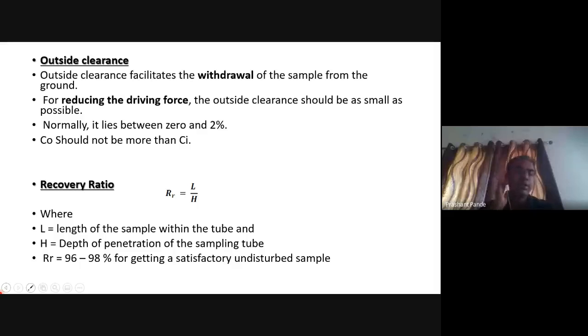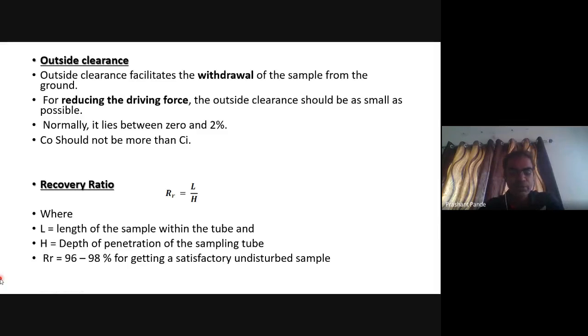Then outside clearance. It facilitates the withdrawal of samples from the ground, and for reducing the driving force, the outside clearance should be as small as possible. Normally it lies around 2%, and it should not be more than inside clearance. CO should not be more than CI, meaning outside clearance should not be more than inside clearance.